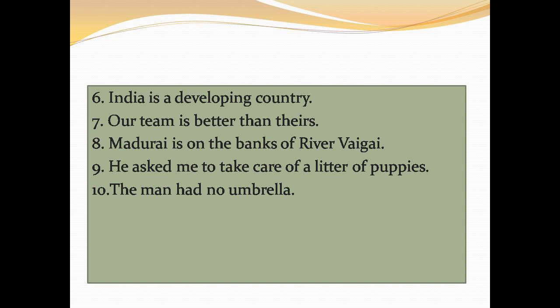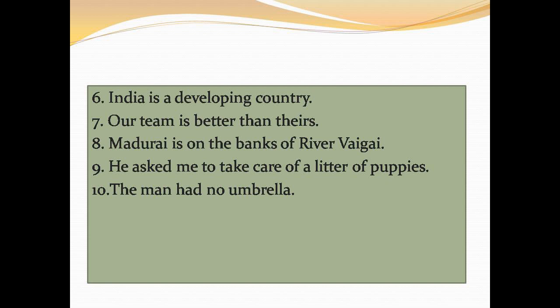Here litter of puppies means many puppies together, so it is again a collective noun. A litter of puppies is a collective noun, or you may say litter is a collective noun and puppies is common noun. That is also correct, right? So underline litter of puppies, collective noun.